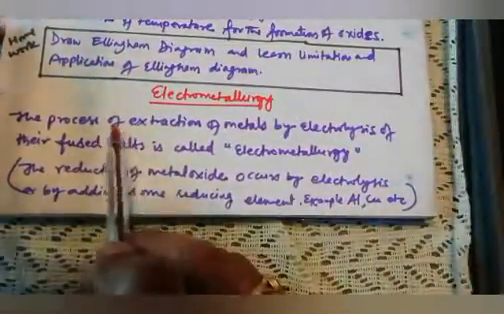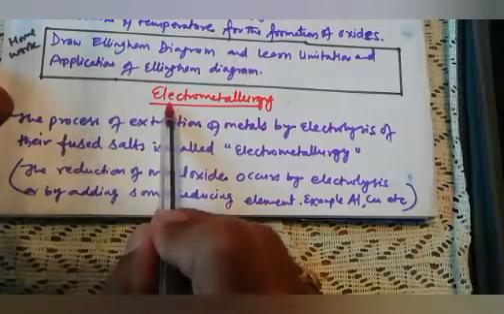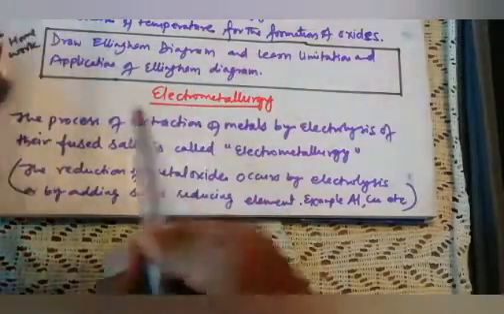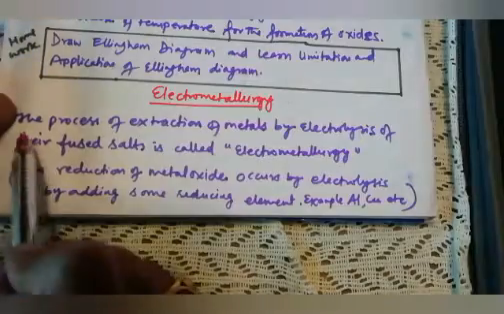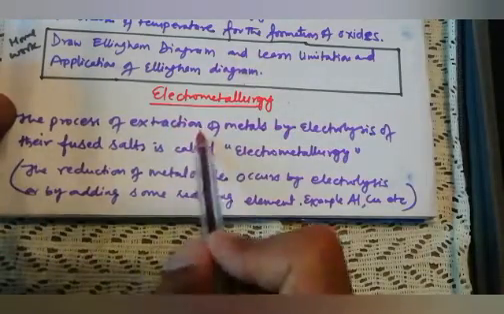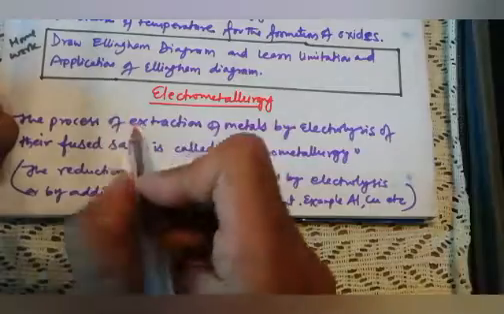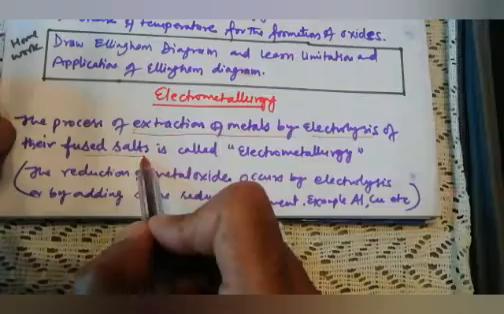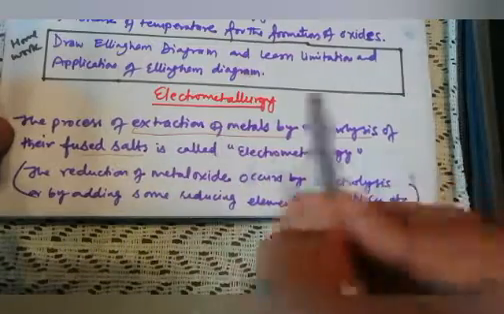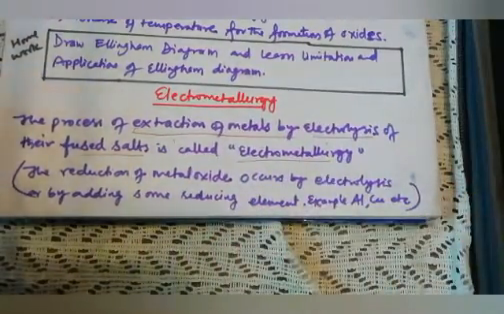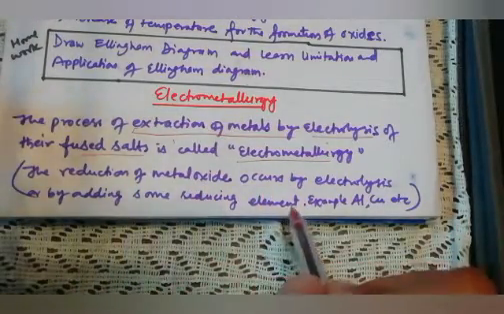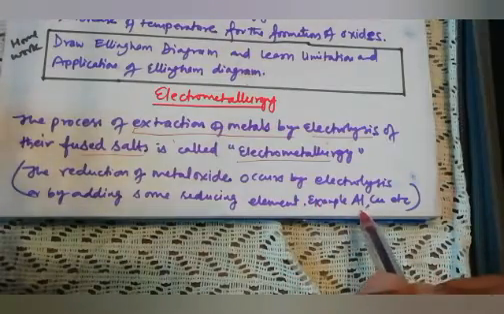Now the last definition you need to study is electrometallurgy. You know very well, first I told you about the Ellingham diagram, second I told you about electrometallurgy in the thermodynamic principle process. If you don't know, you can go back in the video and watch. It is the process of extraction of metal by electrolysis of their fused salt. If we extract a metal from its fused salt by the electrolysis process, it is called electrometallurgy. It is the reduction of metal oxide by electrolysis and by adding some reducing agent, for example elements like aluminium and copper.